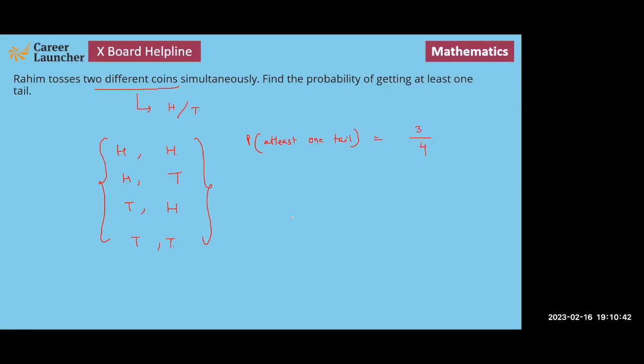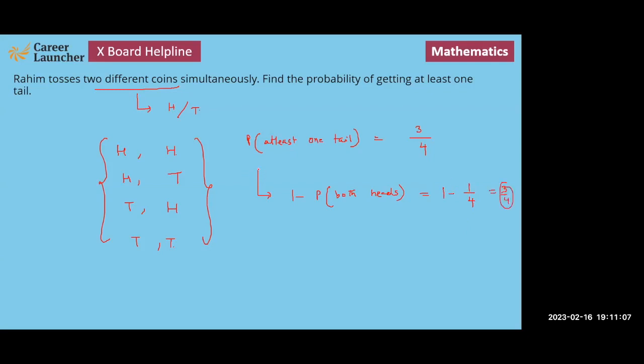So this can also be looked at by saying that the probability of at least one tail is nothing but 1 minus the probability of both heads. So the other way to solve this question is this, and you will find that it is equal to 1 minus, what is the probability of both heads? 1 divided by 4. So this also gives me 3 by 4.